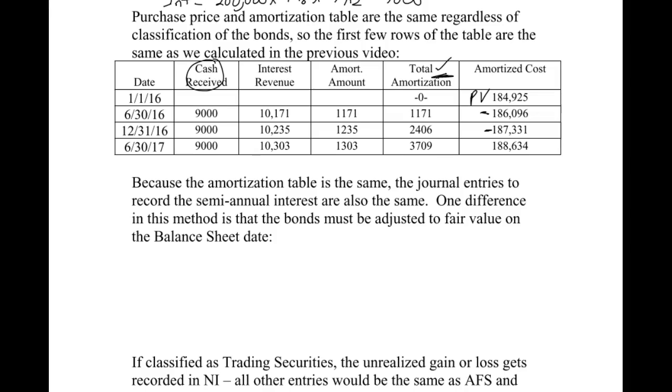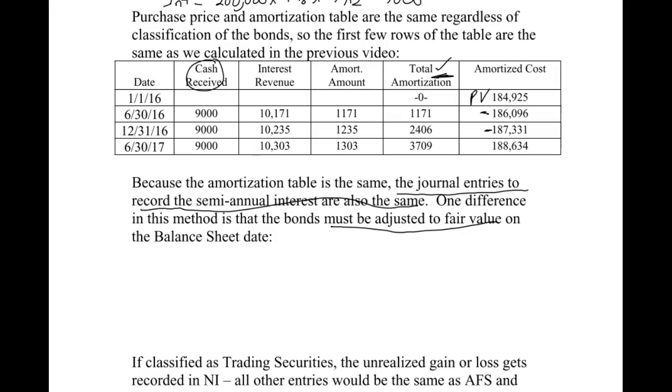So the good thing about the table, remember, is that the journal entries for the interest revenue and the discount or premium amortization come from the table. So if I'm using the same table regardless of classification, that also means my journal entries are going to be exactly the same. So right here it says that the journal entries to record the semi-annual interest and also the discount or premium amortization are exactly the same. Our difference is we must adjust to fair value on the balance sheet date. That's for available for sale and trading.